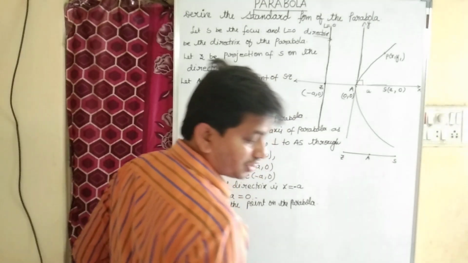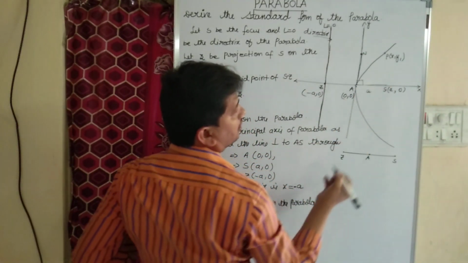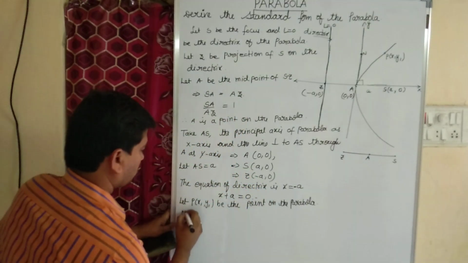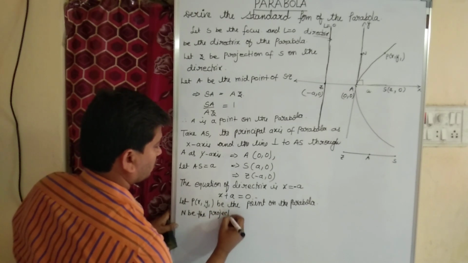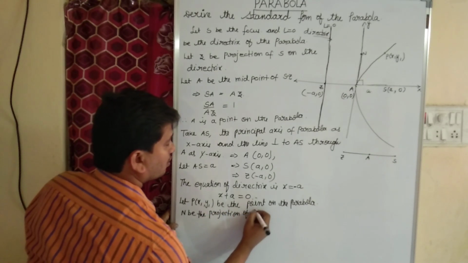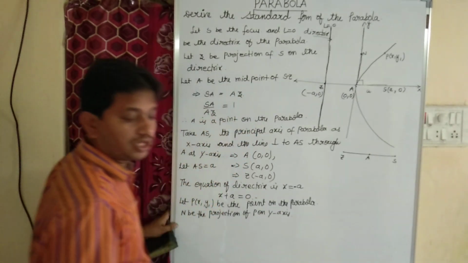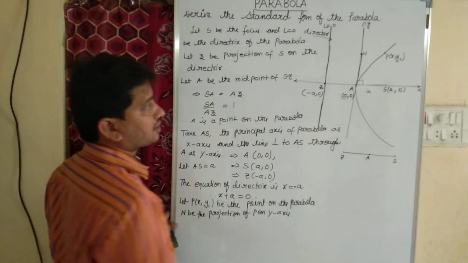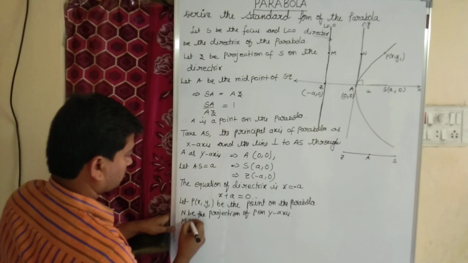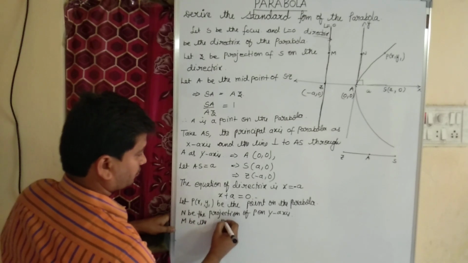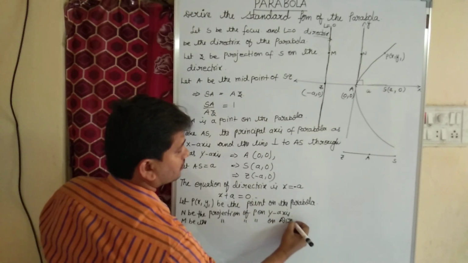N is the projection of P on the y-axis, and M is the projection of P on the directrix. What is M? M is the projection of P on the directrix.